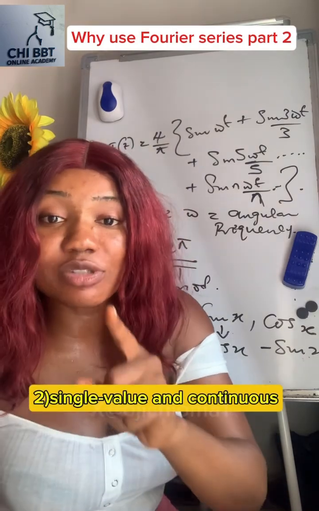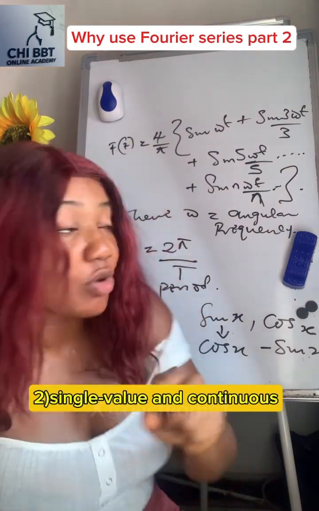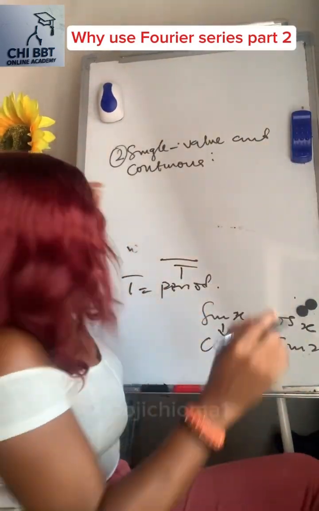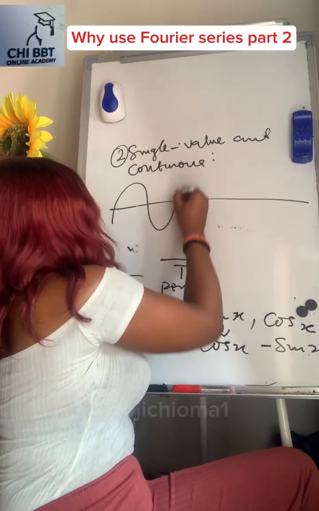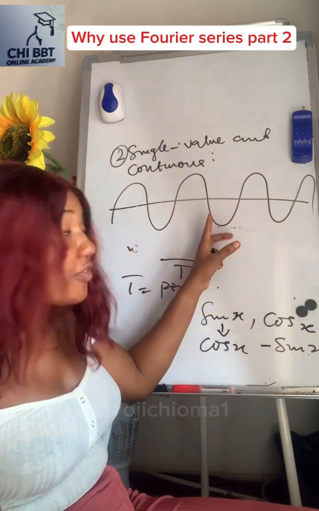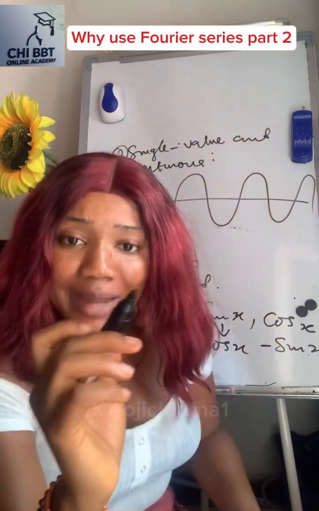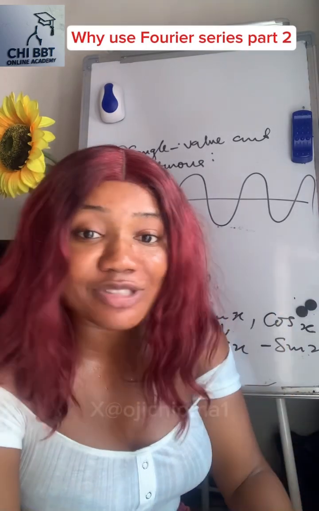Number 2 says that it must be single valued and continuous. When they mean single valued, look at the wave. It keeps going, so it can either be a sine wave or a cosine wave. But what do they mean by continuous? Continuous simply means it doesn't damp.